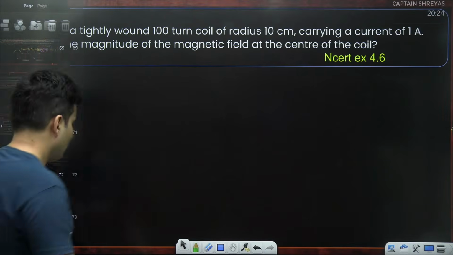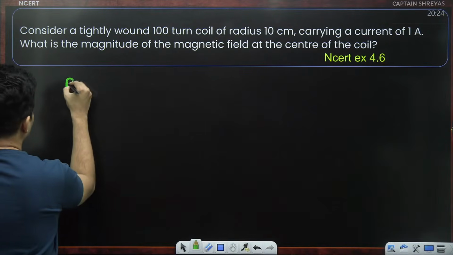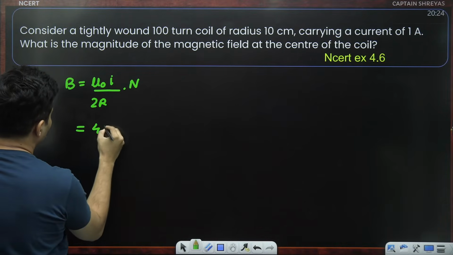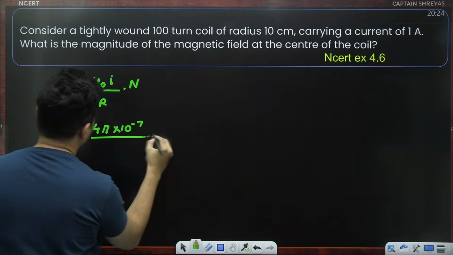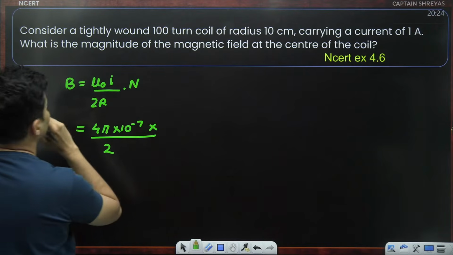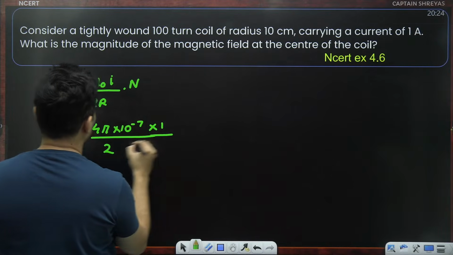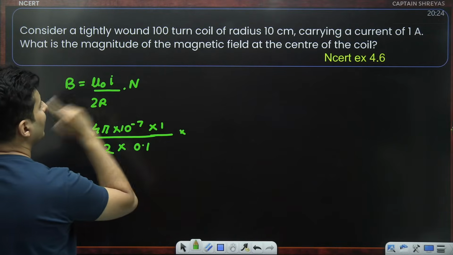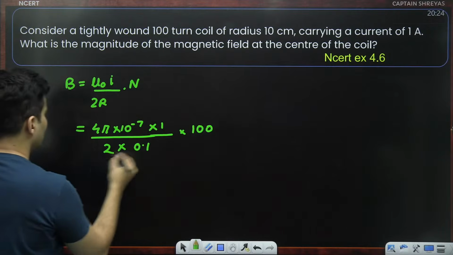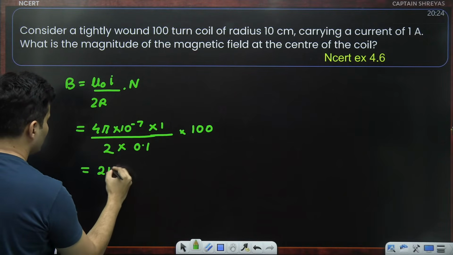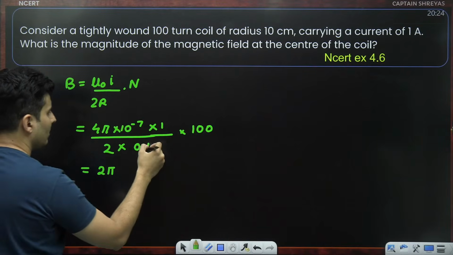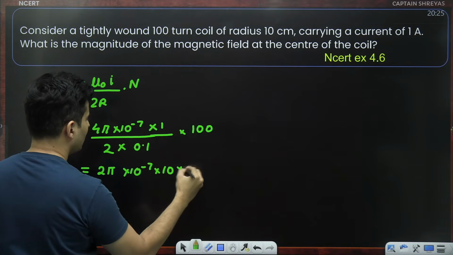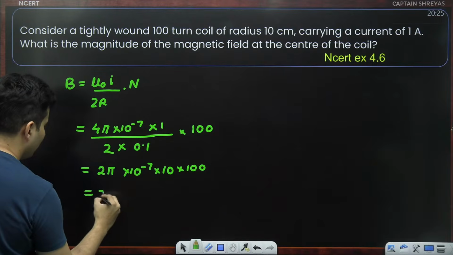So the formula that I will be using will be mu naught I by 2R just multiplied by n. Mu naught is 4 pi into 10 to the power minus 7 divided by 2 multiplied by the current. Current is 1 ampere. Radius 10 centimeter, which means 0.1 meter, multiplied by n, that is 100 turns. That's it. So 4 by 2 is 2. So 2 pi. 0.1 is 1 by 10. So it will become 10 to the power minus 7 into 10 into 100. This will become 10 to the power 3.